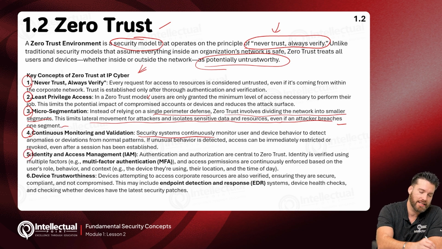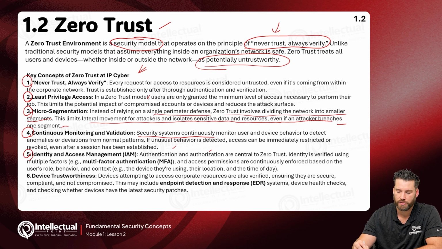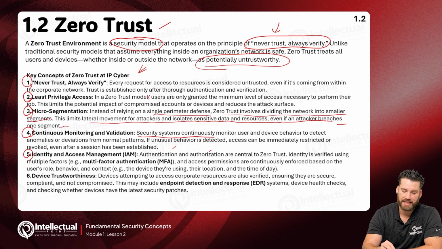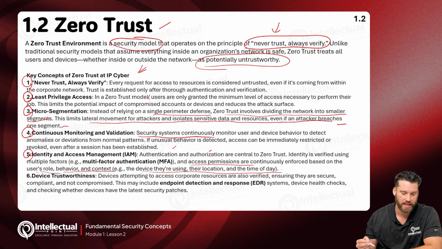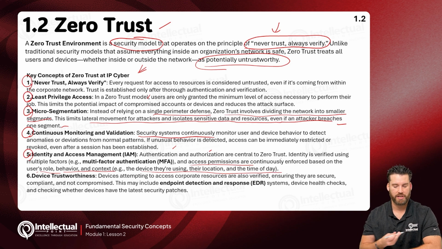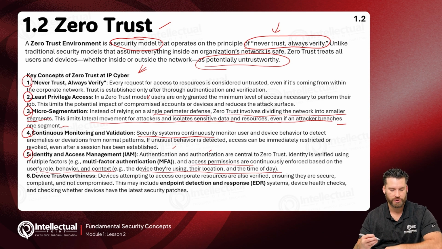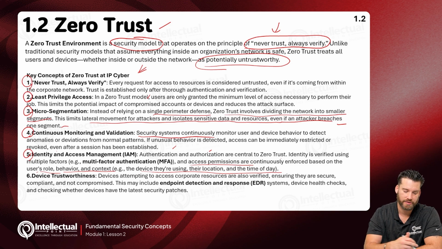Number five, identity and access management. Authentication and authorization are central to Zero Trust. Identity and access management is a way to achieve that, okay? It's basically a model that we can use to control access permissions and users' roles, behaviors, and context, the device they're using, their location, and the time of day, i.e. multi-factor authentication. This is just a way to manage users in our organization, their identity and their accesses. What accesses do they have?